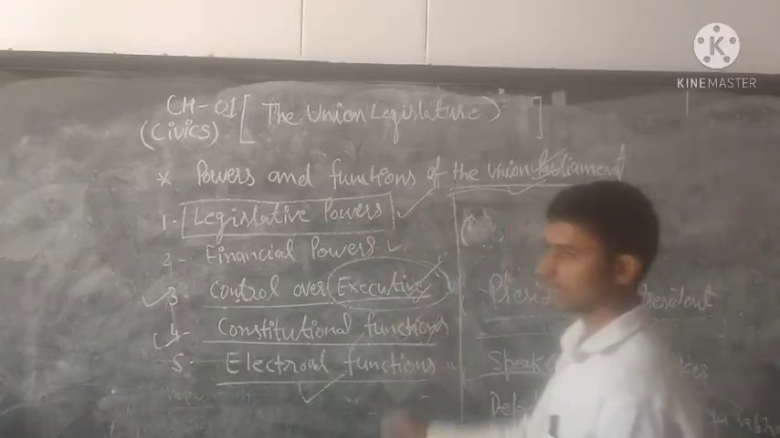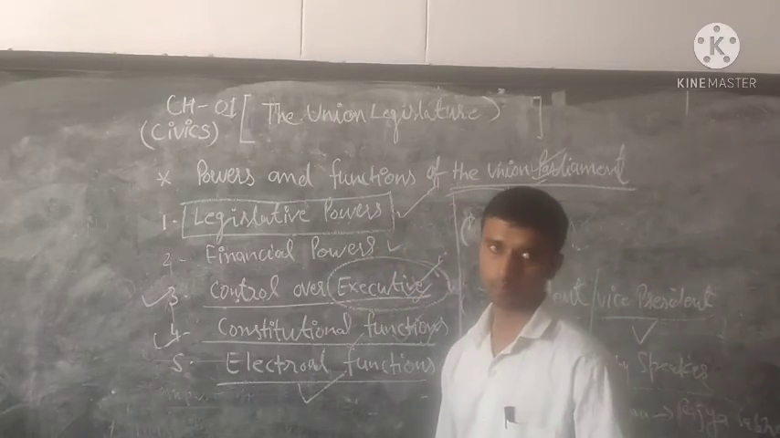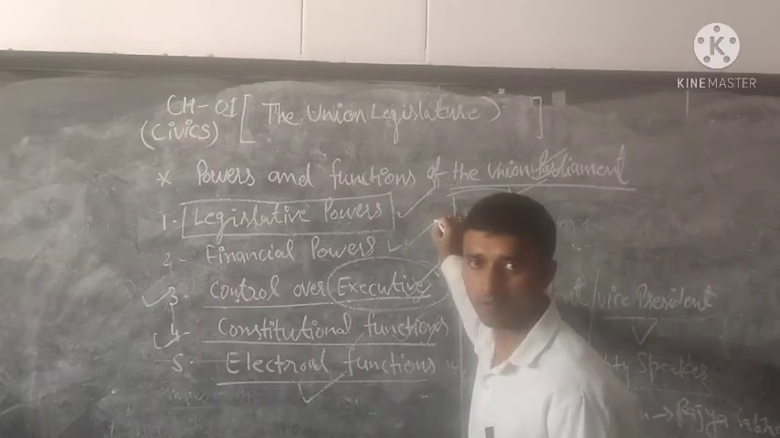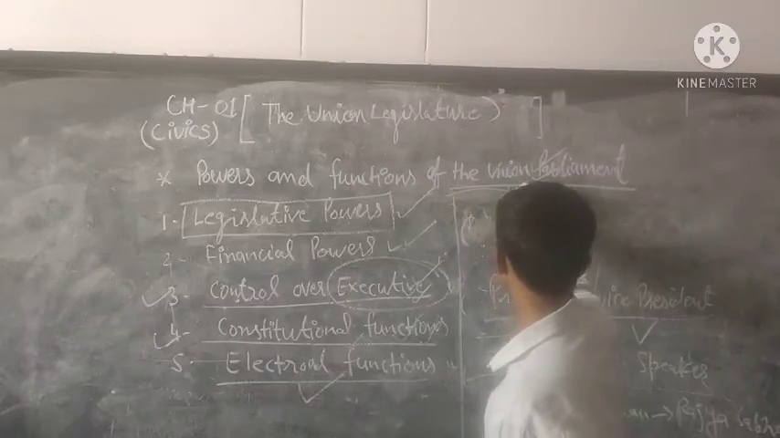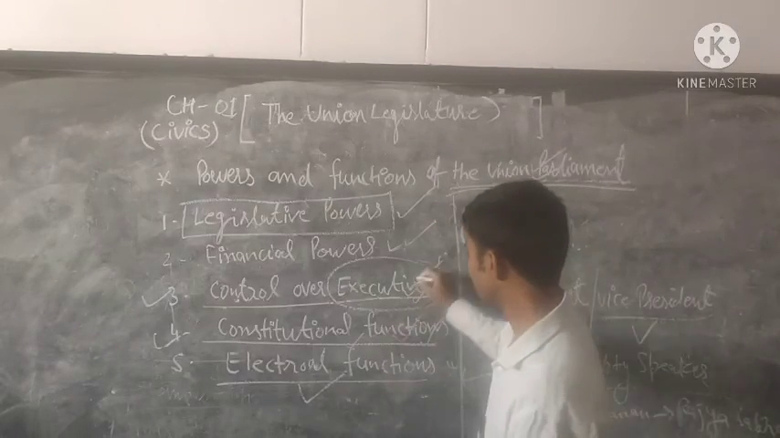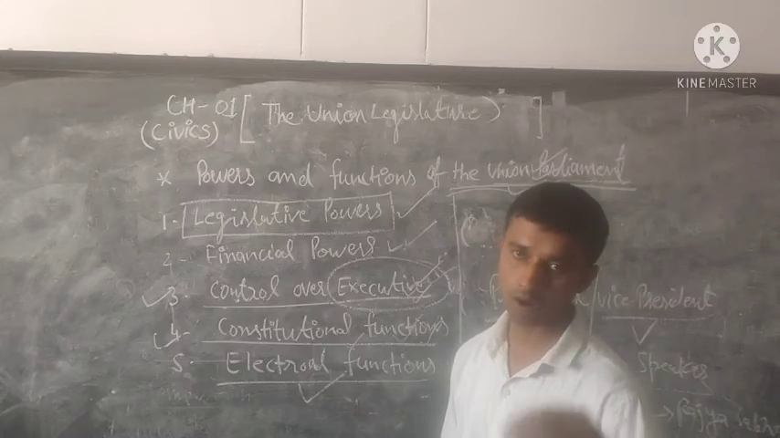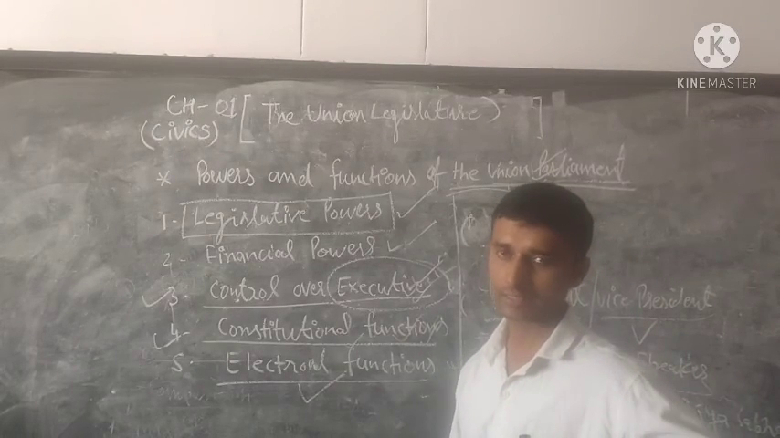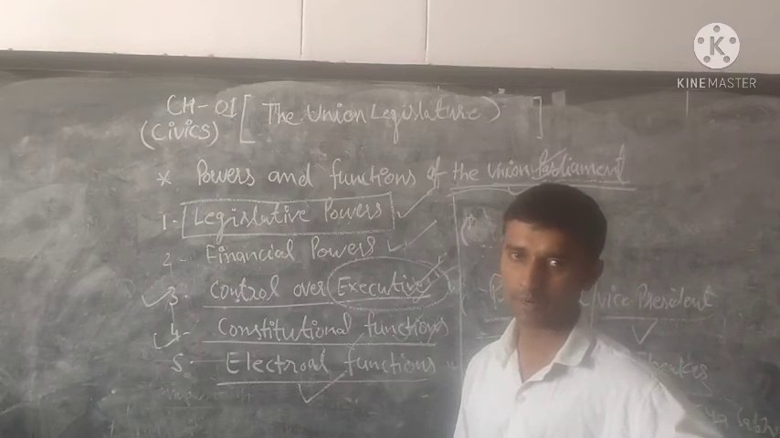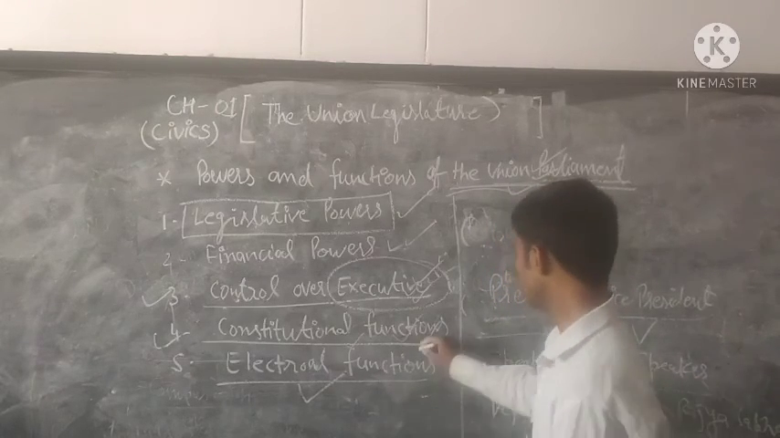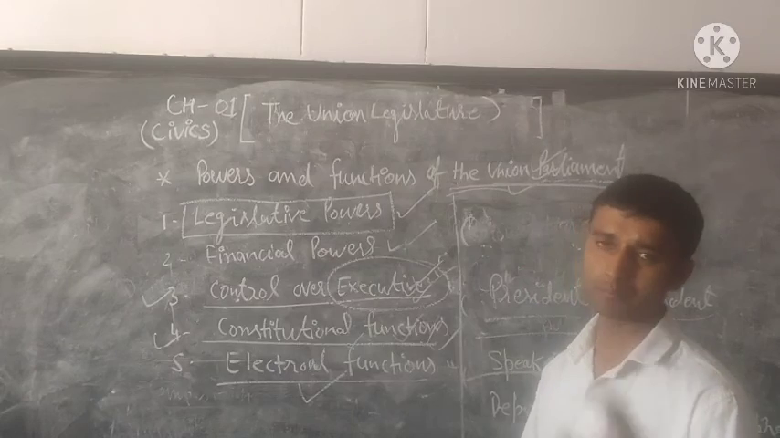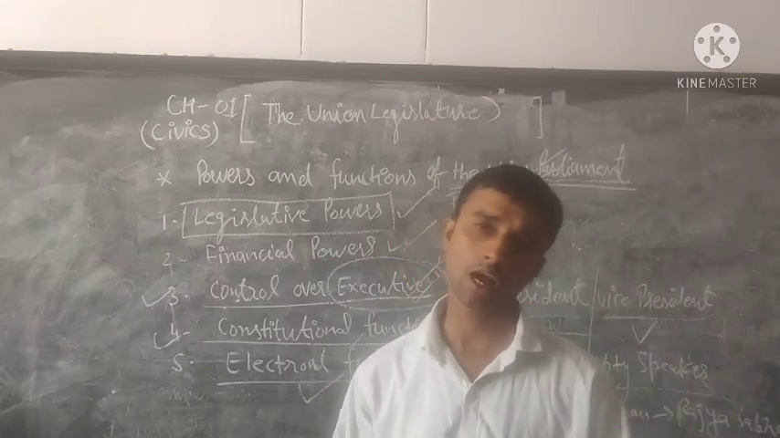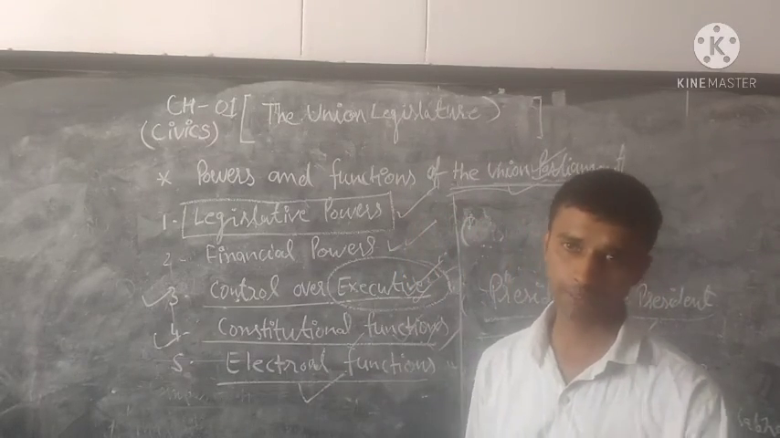Today we discussed the business topics. First, legislature. Today we have already discussed financial power, which is used by the parliament. Next, control over the executive. How does our parliament control the executive? Through various motions like censure motion, cut motion, adjournment motion and no confidence motion. Constitutional functions: all bills amending the constitution after the approval of the parliament.